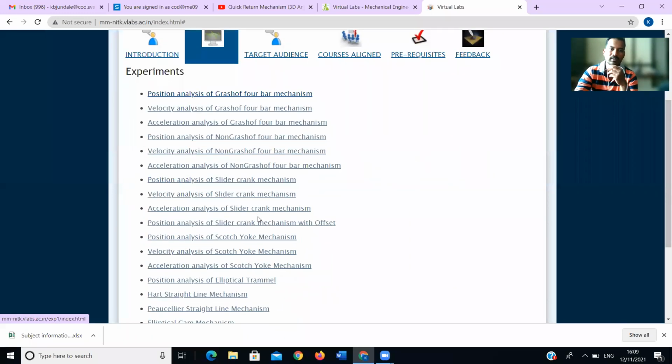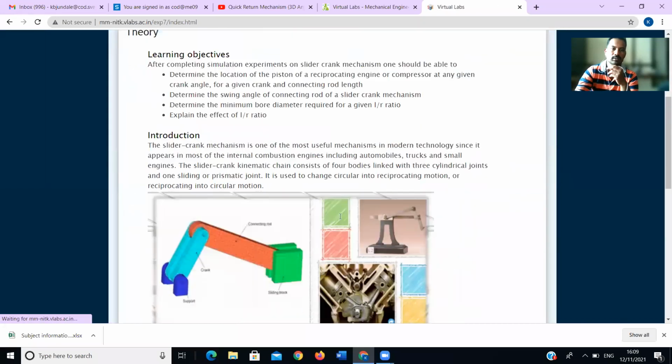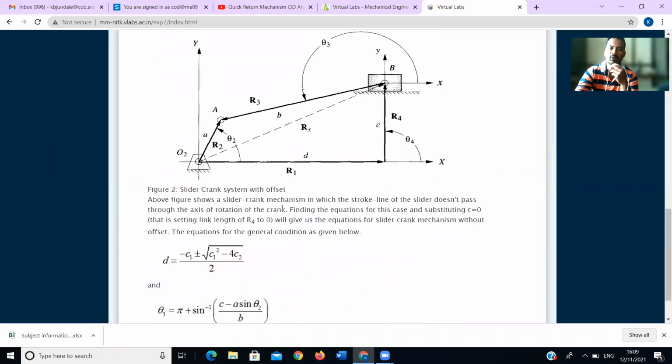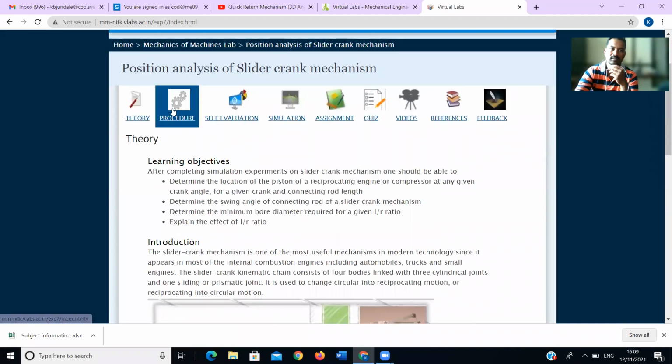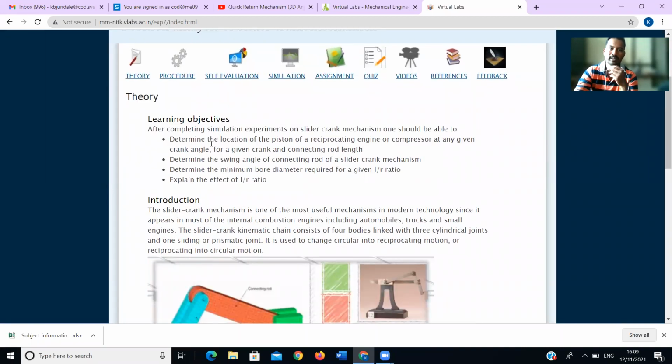Okay, similarly again if I go to the next, slider crank mechanism, position analysis of slider crank mechanism. Okay, might be you have studied this slider crank mechanism. You might have seen this. The objective of this slider crank mechanism is to determine the location of the piston of a reciprocating engine or compressor at a given crank angle for a given crank and connecting rod length. Means with the help of this one we can find the location of piston